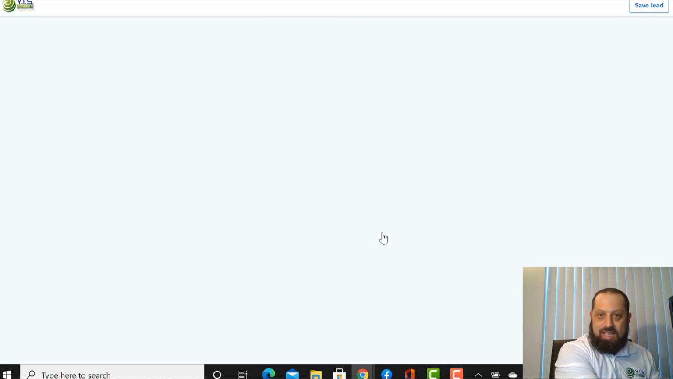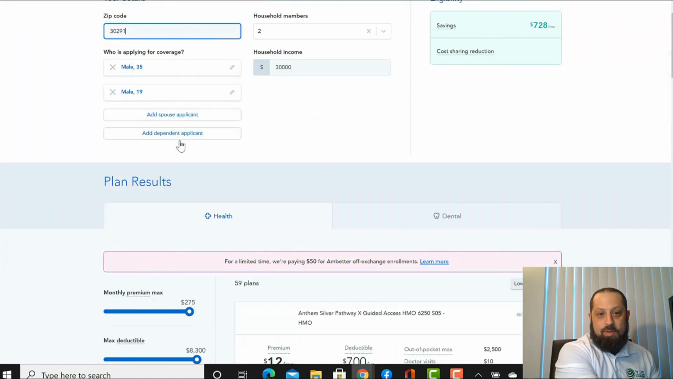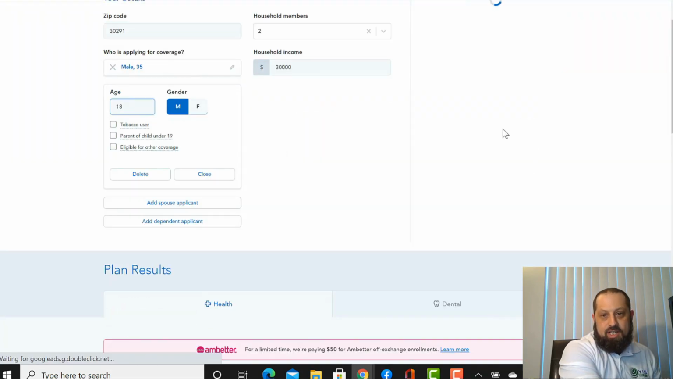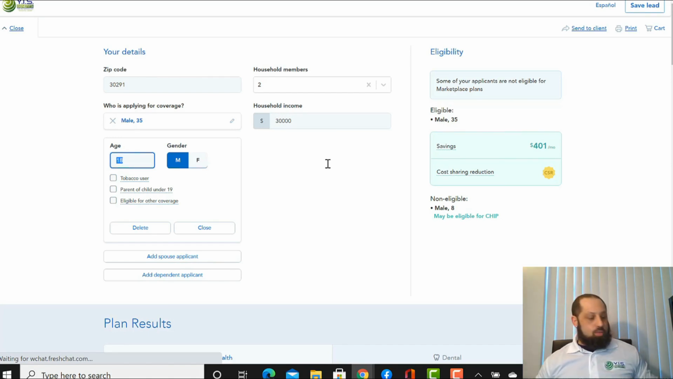All right, so that's pretty easy. Remember, 19 is the kicker. If you put them at 18, it's still going to tell them they're going to have to look at Medicaid for the 18-year-old. 19 works, 18 does not. I'll show you what I mean. Let's go back. You can always play with this. You'll notice it says Medicaid at the bottom again. Same thing. So put them at 19 and it will definitely work, as we saw.